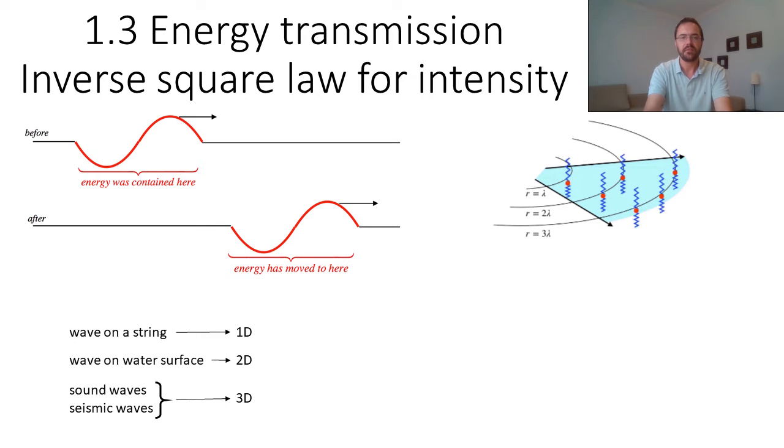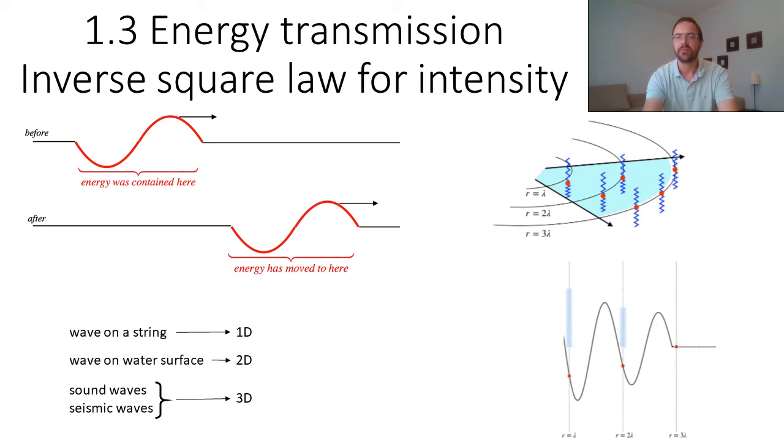In the case of sound waves, that means more and more air molecules are displaced. And in the case of water waves, more and more water molecules are oscillating. And so each molecule will receive less energy so that the energy can be distributed to more and more molecules. As a result, the amplitude of displacement will reduce as the wave propagates away from the source.